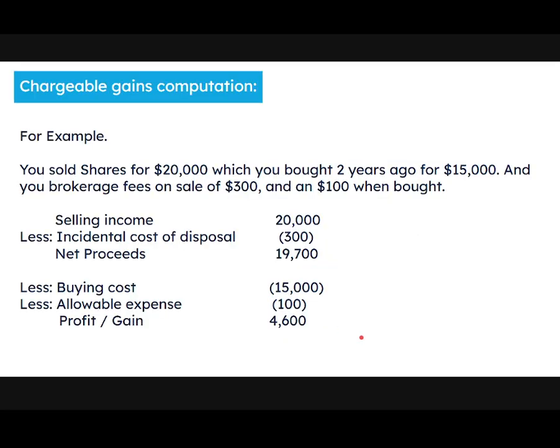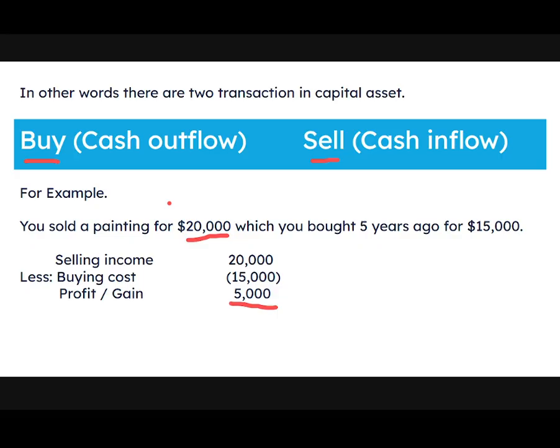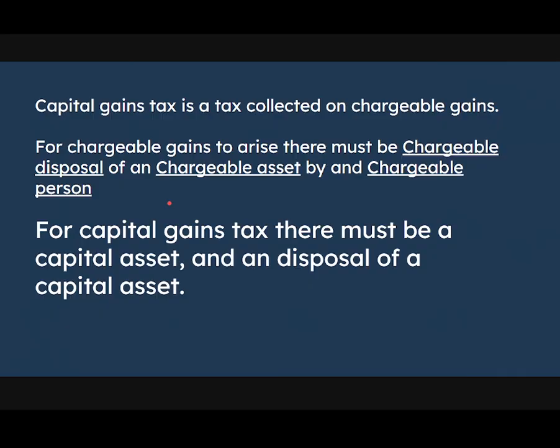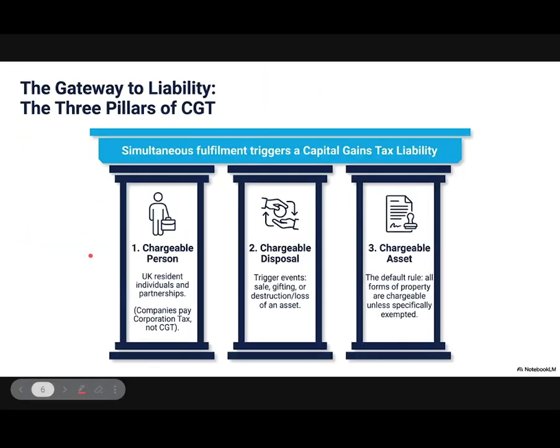Before we look at example number 2, let's understand chargeable gains: chargeable disposal, chargeable asset and chargeable person. First, let's take a chargeable person. In the UK, every individual is considered a chargeable person. Every UK resident, individual and partnership is a chargeable person. Companies are also chargeable, but they do not pay capital gains tax. They pay corporation tax instead.